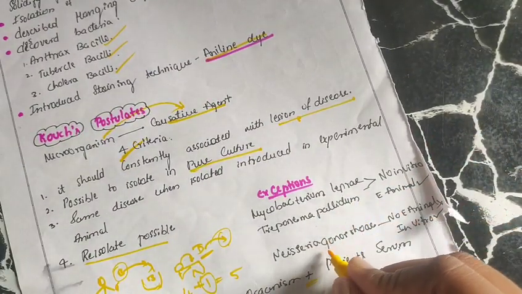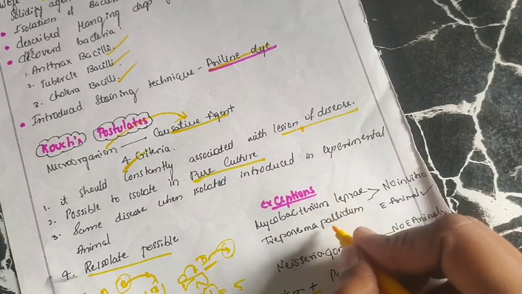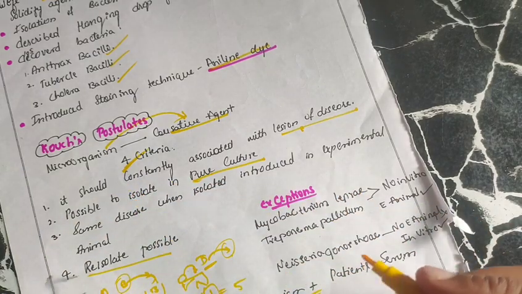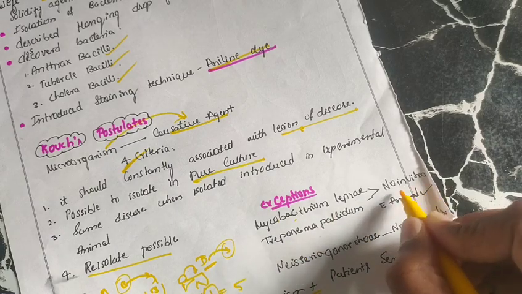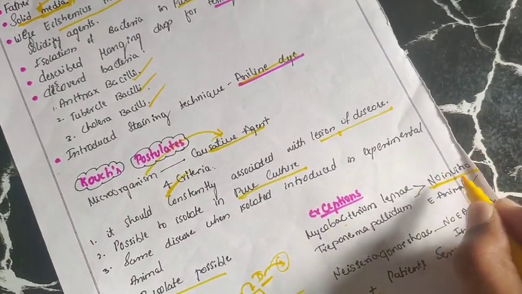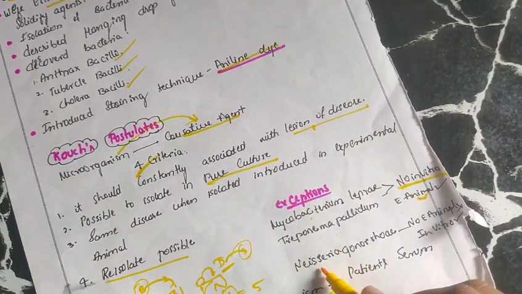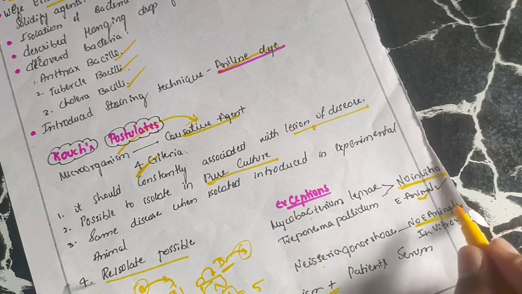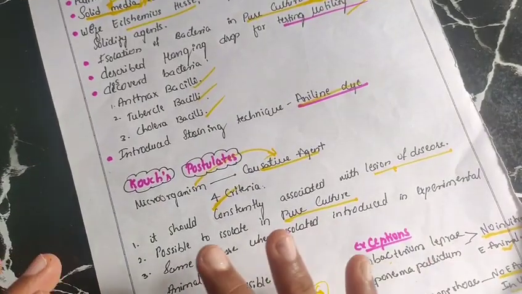And there are still exceptions to these criteria. The exceptions are Mycobacterium leprae, Treponema pallidum and Neisseria gonorrhoeae. These are microorganisms which cause disease, yet they do not follow Koch's postulates, because Mycobacterium leprae and Treponema pallidum cannot be grown in vitro, so we cannot isolate them in a pure culture media, even though in an experimental animal they show the disease. Whereas for Neisseria gonorrhoeae, no experimental animal has been found to study it, but it can be grown in vitro. This is all about Robert Koch.